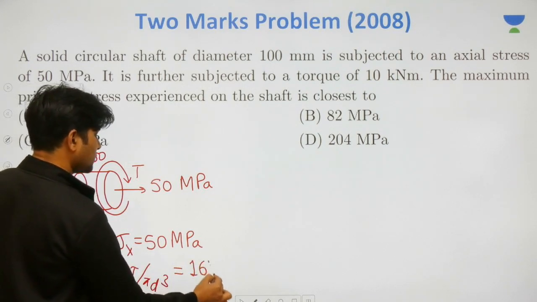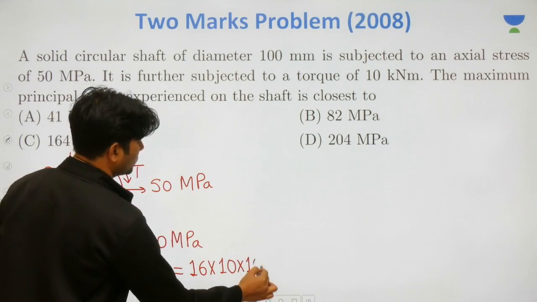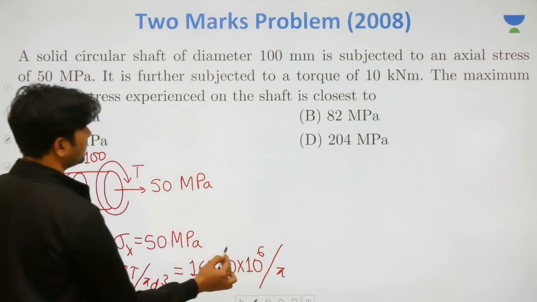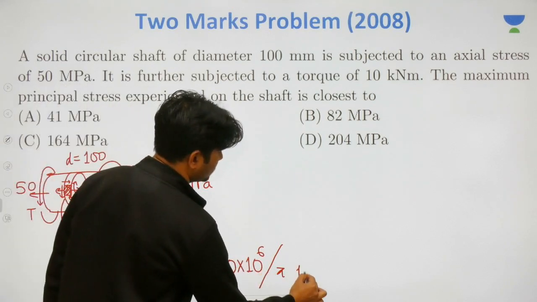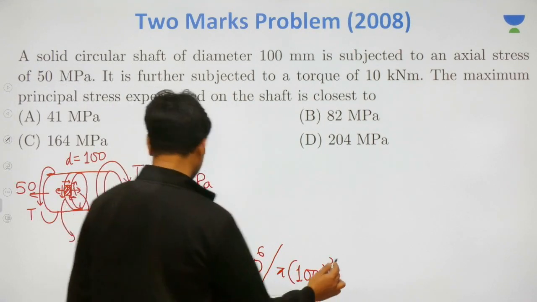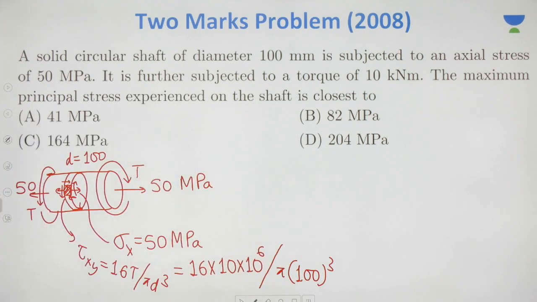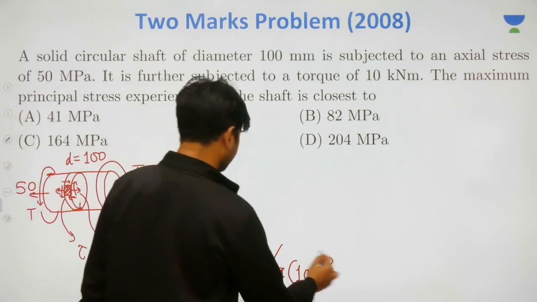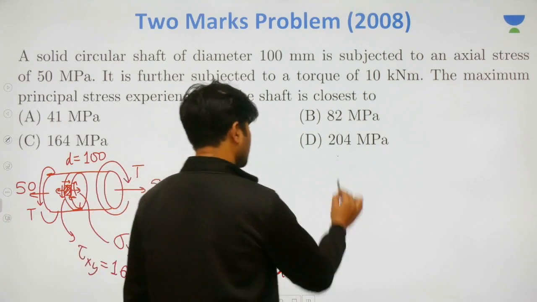T is given to you as 10 into 10 power 6 and dia is given to you as 100. We get the tau xy value due to torsional loading as 50.92.